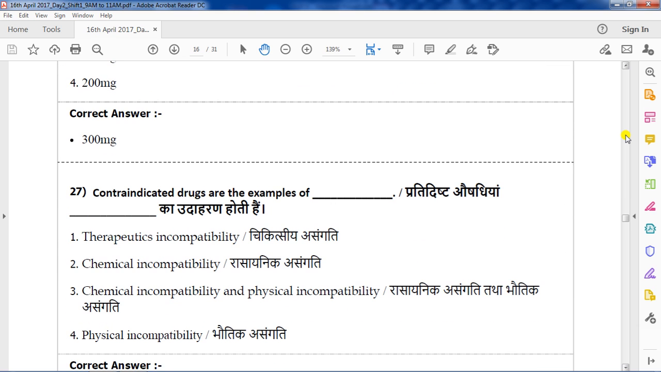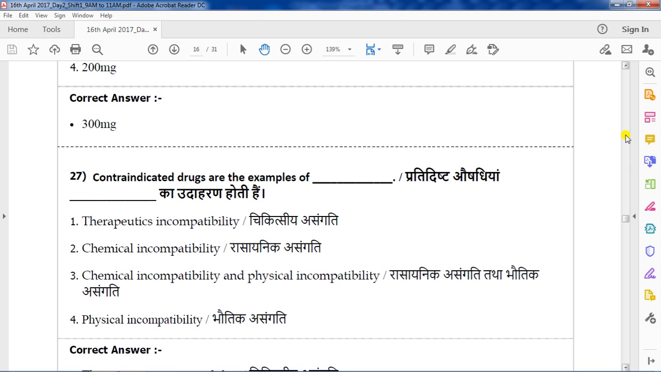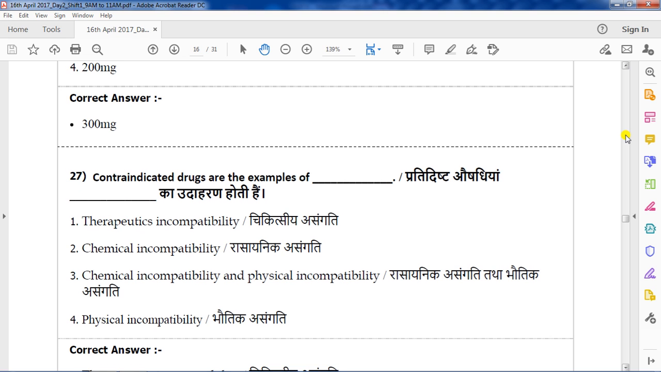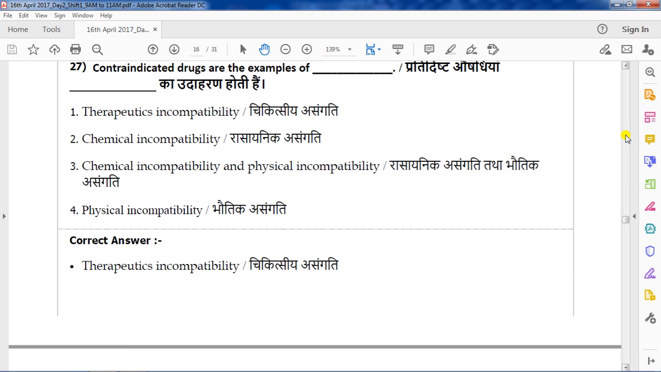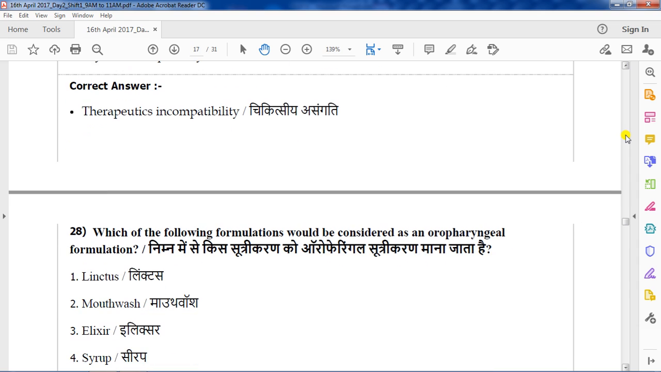Question number 27. Contraindicated drugs are the examples of, options are therapeutic incompatibility, chemical incompatibility and physical incompatibility. Option 4, physical incompatibility. The correct answer for this question is therapeutic incompatibility. That is, contraindicated drugs are examples of therapeutic incompatibility. Question number 28. Which of the following